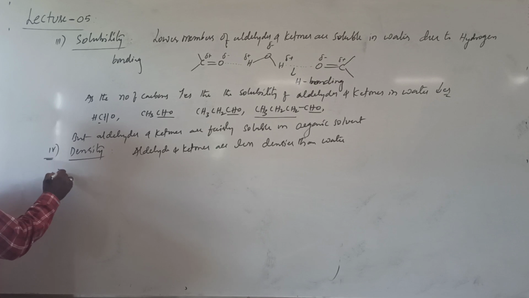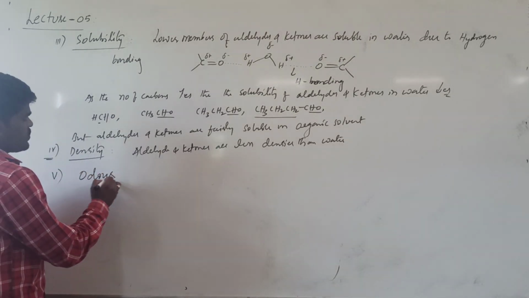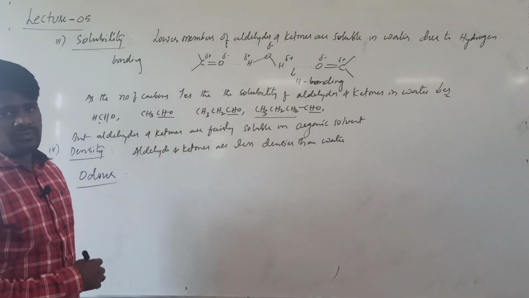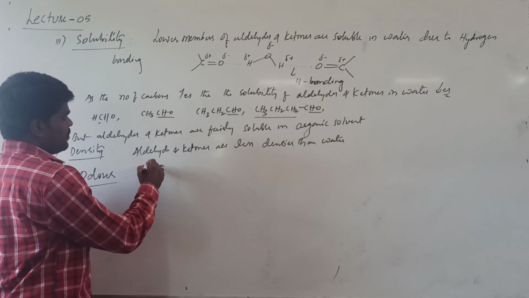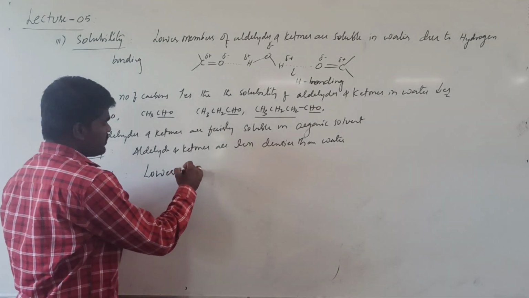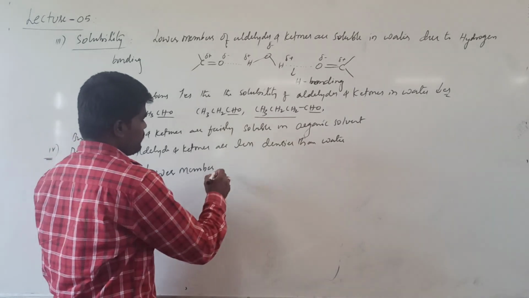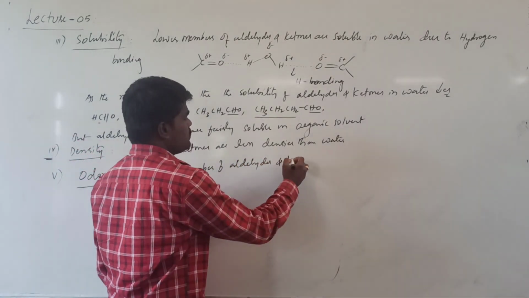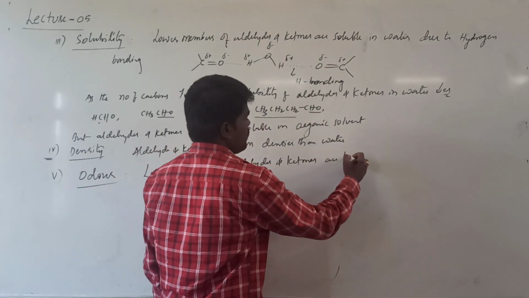And the fifth property is odor. What is meant by odor? Smell. If you are talking about the odor of aldehydes and ketones, the lower members, meaning the first few members of the family, of aldehydes and ketones are having pungent smell.